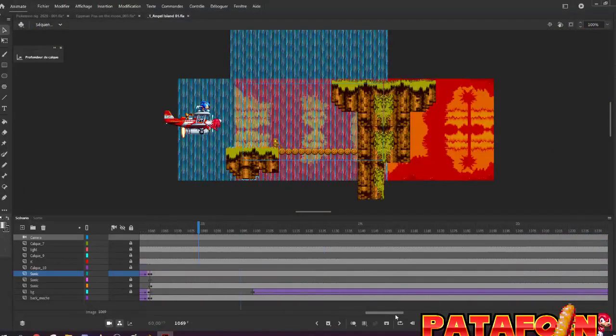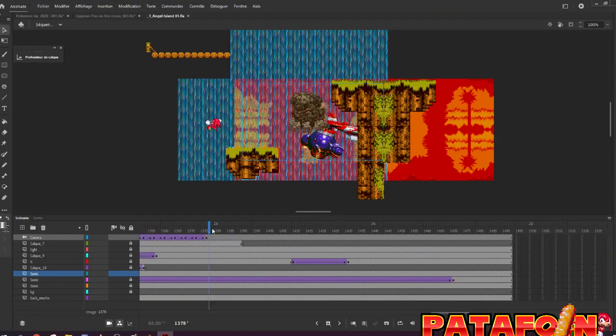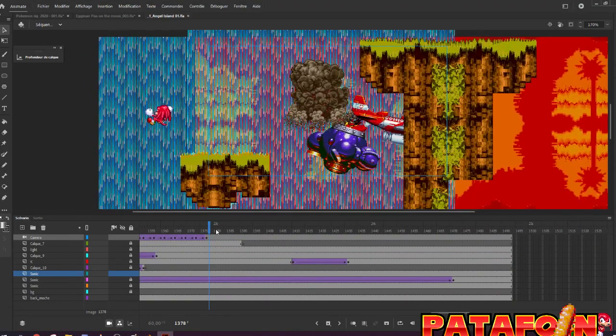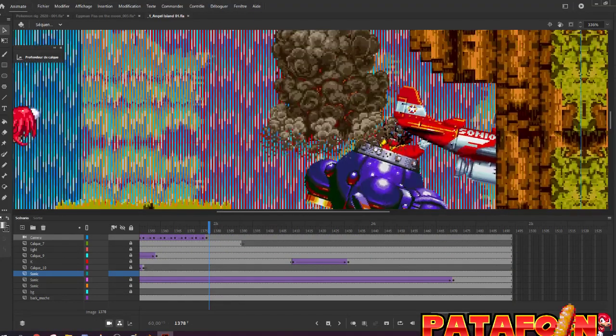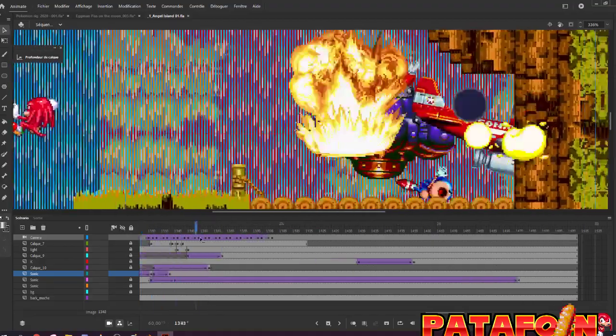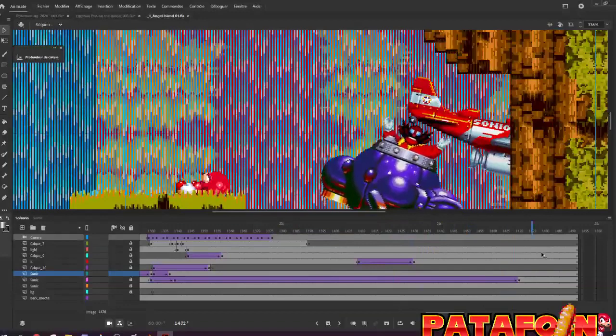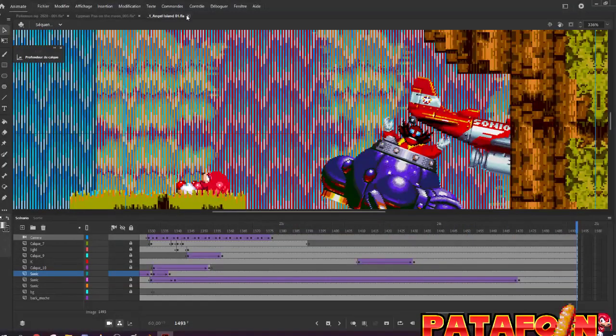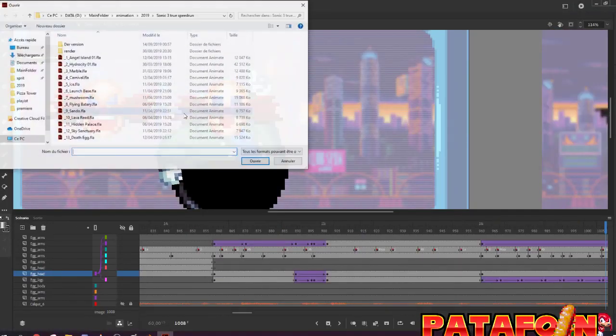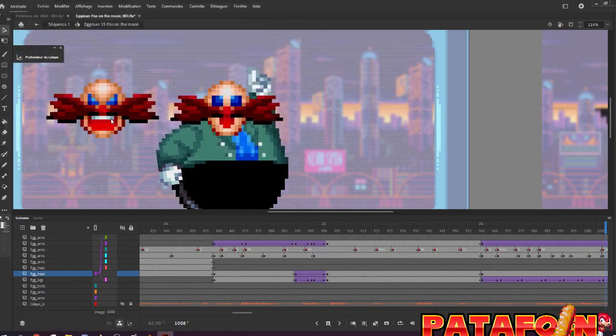Doc. And here in this scene, nothing special. It's just Eggman who gets exploded. Like boom. Okay, so this was the first scene, not a lot to say. The second scene, I think there's already a lot more to say.